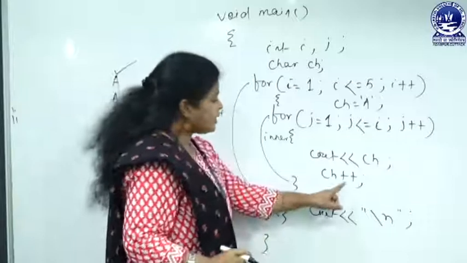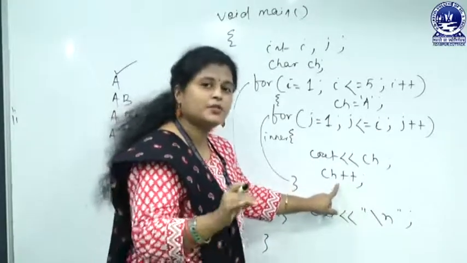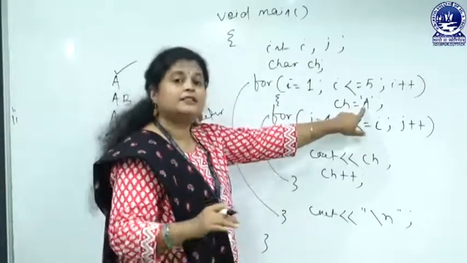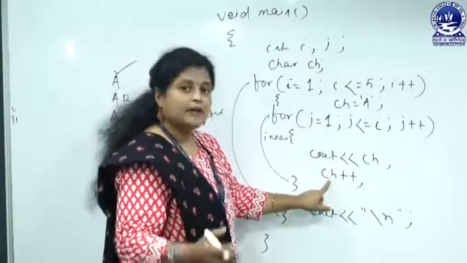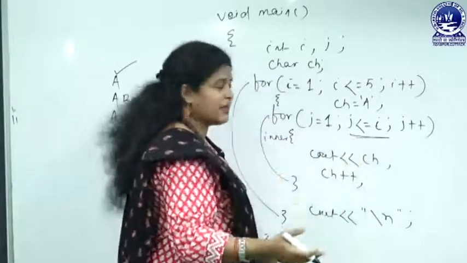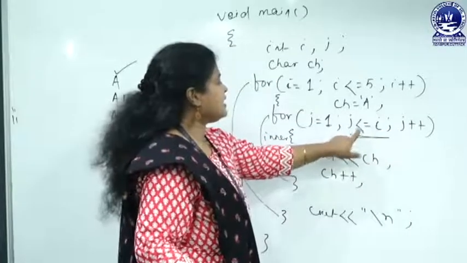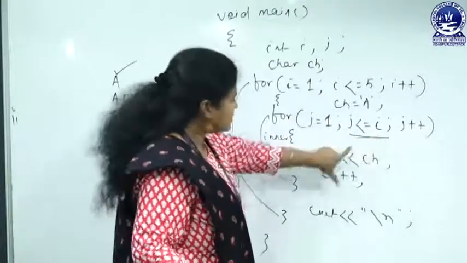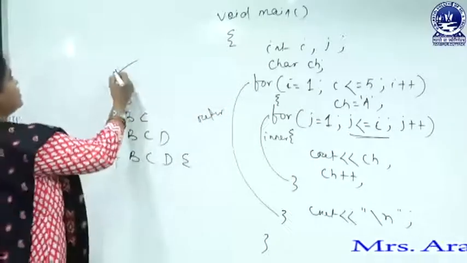So when we increase the value, the ch value will become b, because initially ch value is a and the next value is b. But the condition will be false the second time because j value will be 2, and the condition is j less than or equal to i, where i is initially 1, so this loop will be executed only once.